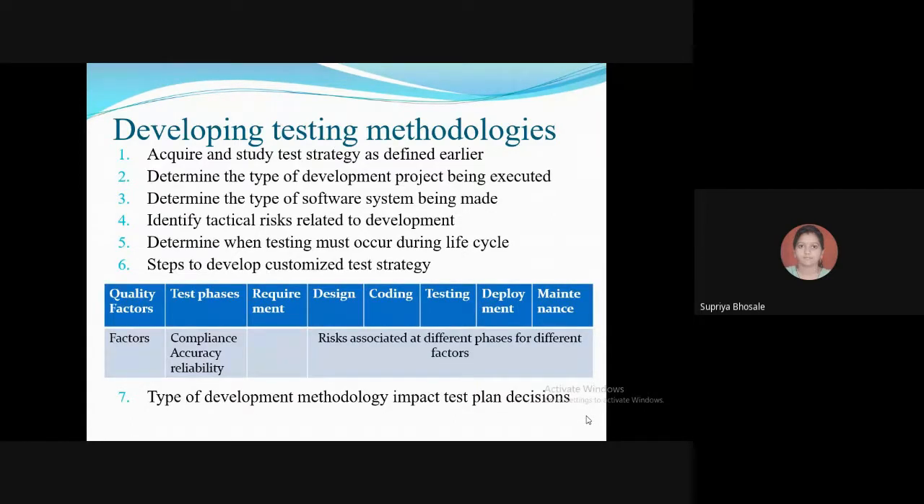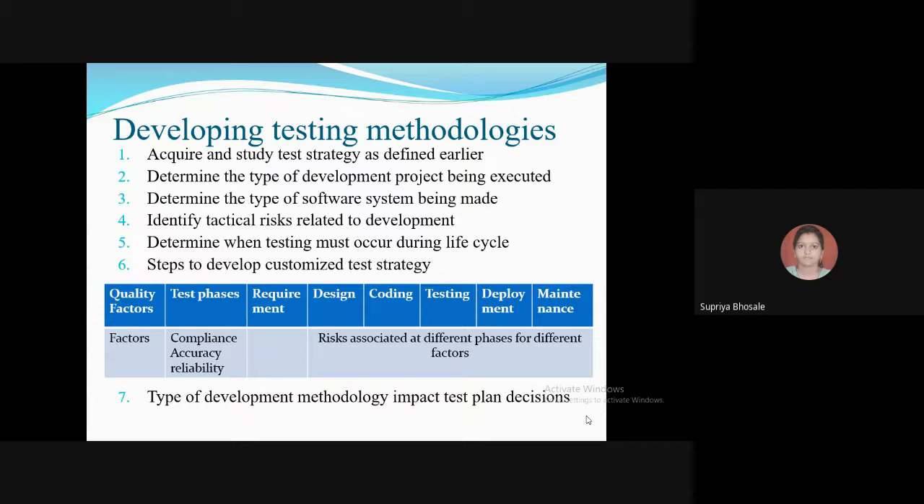Next, number 5, determine when the testing must occur during the life cycle. So testing phases, starting from the proposal, contract or requirement testing till the acceptance testing and integration, decide the test strategy for the product.